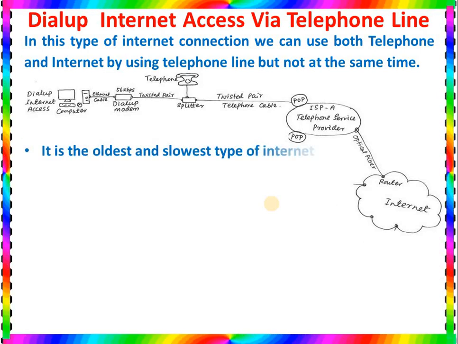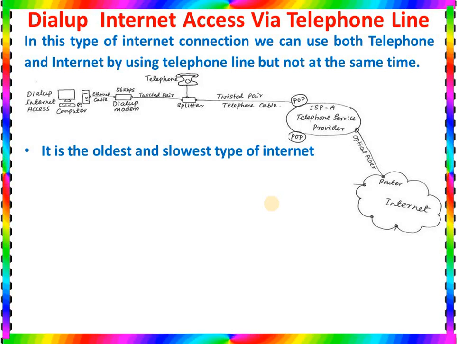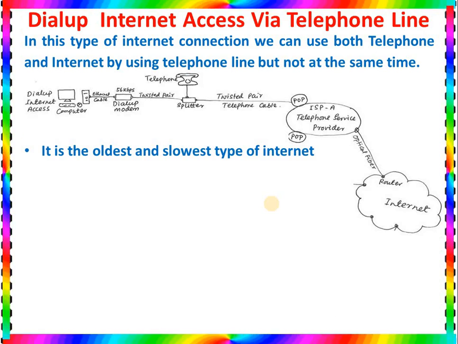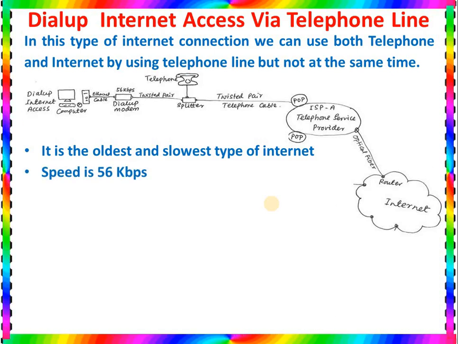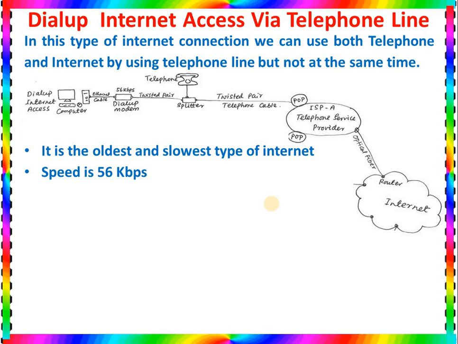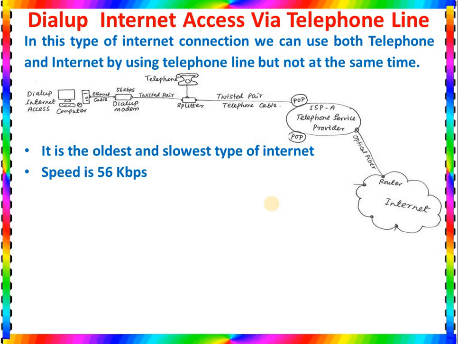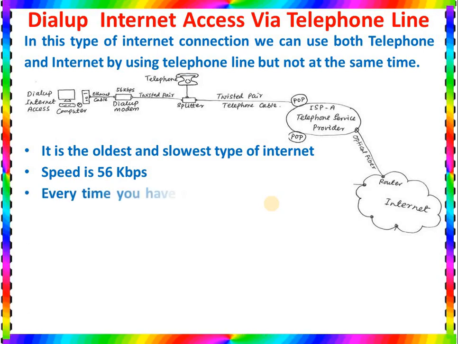Then it is the oldest and slowest type of internet. When we first used internet, the first type of internet was dial-up internet. So this is the first type of internet technology. Speed is 56 kbps. It was very slow, maybe as compared to these days, but at that time when there was no internet, when people invented the internet, the common people used dial-up internet access and the speed was 56 kbps, and at that time they were very happy.